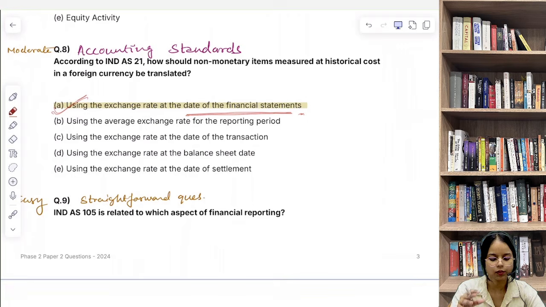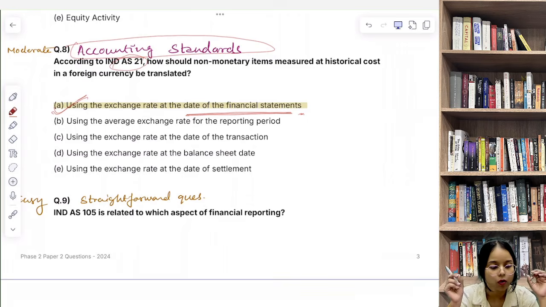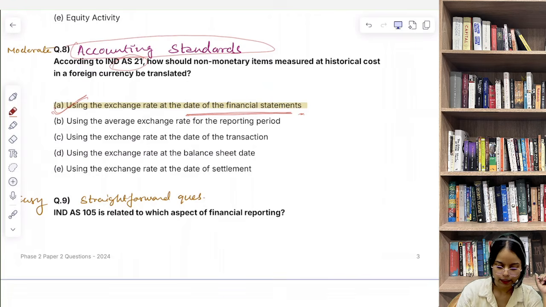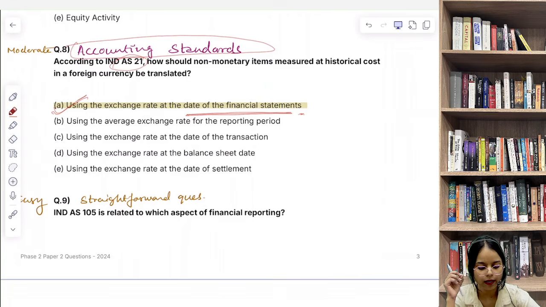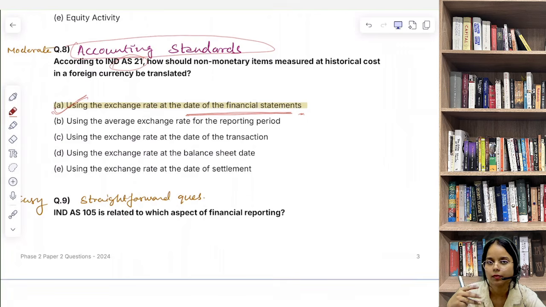So this comes from IND AS 21. Again, very important. Accounting standards हमारा बहुत ही important topic है. So IND AS 21 किसकी बात करता है? The effect of changes in foreign exchange rates. हम 3 क्वेश्चन, as far as I remember, इस IND AS 21 से देख चुके हैं.